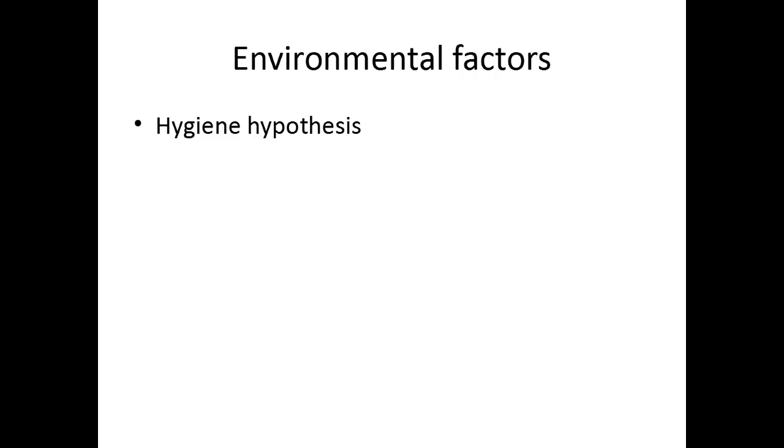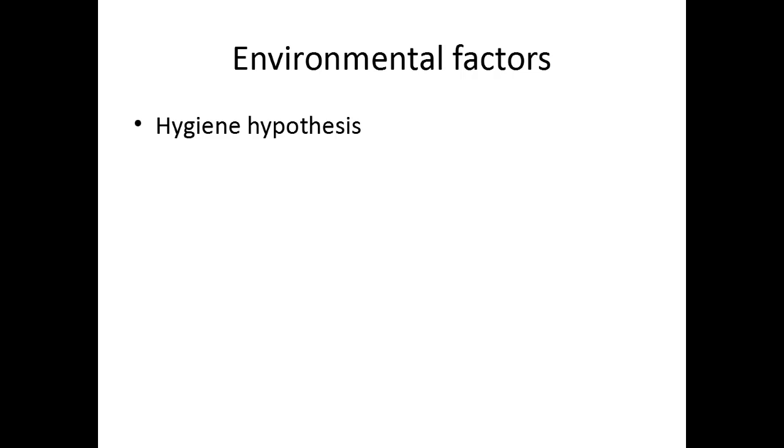The third important step in the pathogenesis is environmental factors. There is something known as the hygiene hypothesis. This hygiene hypothesis you can write in autoimmune diseases, many autoimmune diseases. The hygiene hypothesis basically states that too much cleanliness leads to autoimmune disorders. One of the other common examples for this hygiene hypothesis is multiple sclerosis.